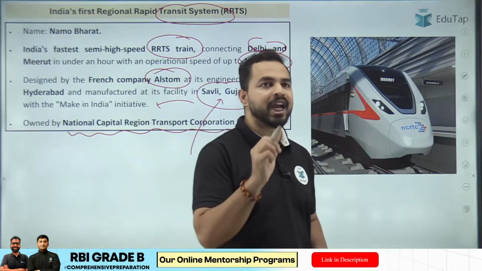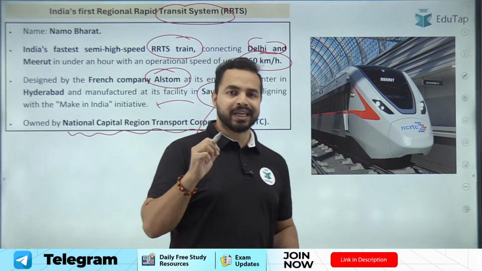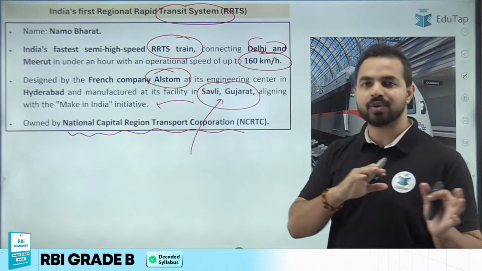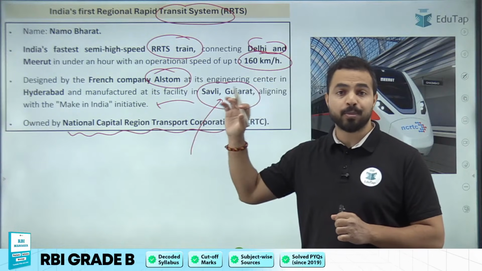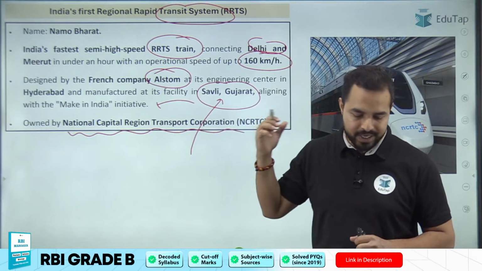So please give me in the chat box what is the name of India's first RRTS, which will be connecting Delhi and Meerut, and you will be able to travel that distance in under an hour, and it can go up to a maximum speed of 160 kilometers per hour. So what is the right answer?